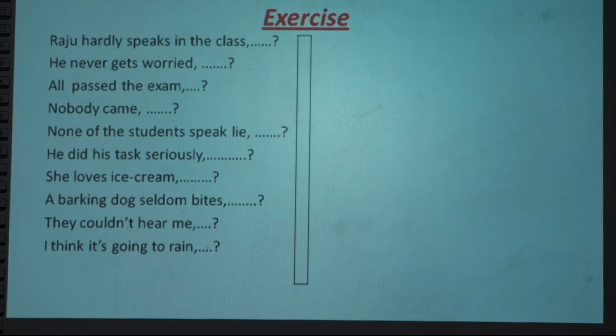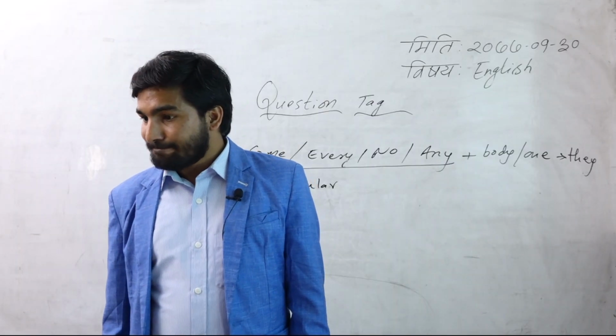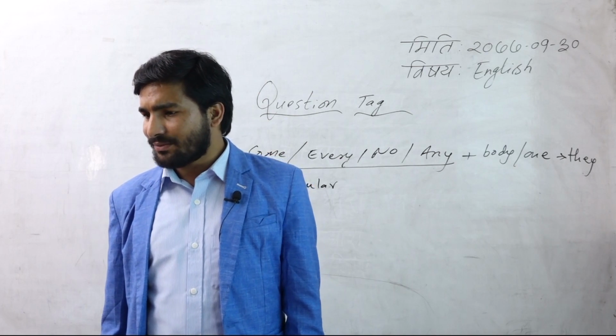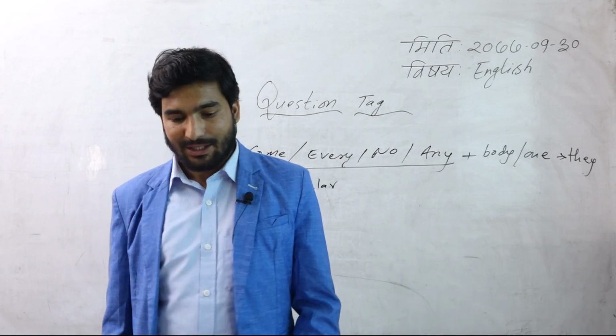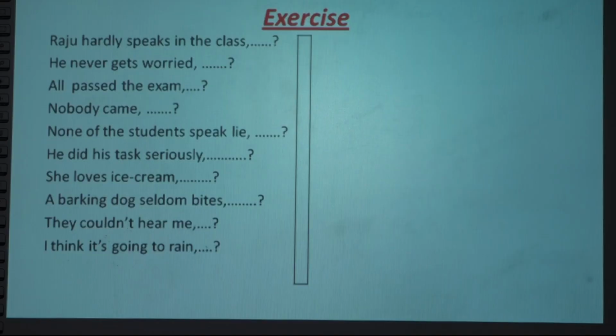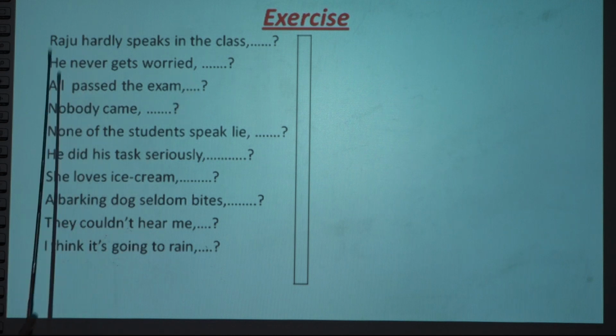Now exercise is given here. Now let's talk about some of the exercise, some of the questions. Let's solve some of the questions, and that's the main discussion we have done. Mainly questions are asked from those sections. I hope you have got the idea from this one. Regarding the discussion, we just discuss some of the questions so that you will have a clear idea. Now see the first one.